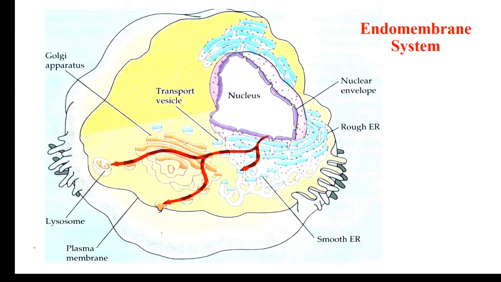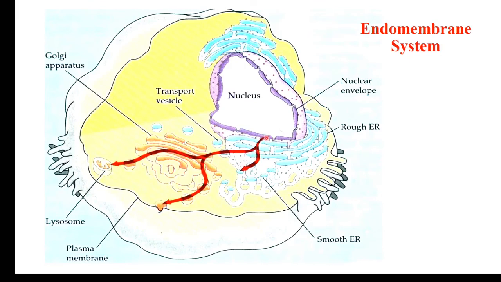Now come to the endomembrane system, what we have talked about. This endomembrane system includes the cell organelles like the endoplasmic reticulum. It begins with the nucleus, the envelope of the nucleus, then endoplasmic reticulum, then Golgi complex and lysosomes. These are the vesicles, also called lysosomes. So in this way the material is transported from one place to another place. It is intracellular transportation, one thing. Another, it is flow of the membrane.